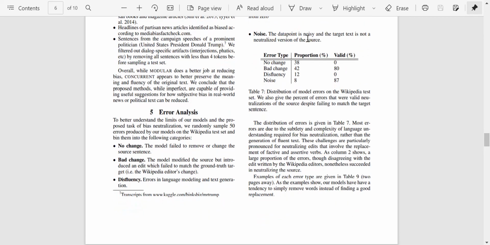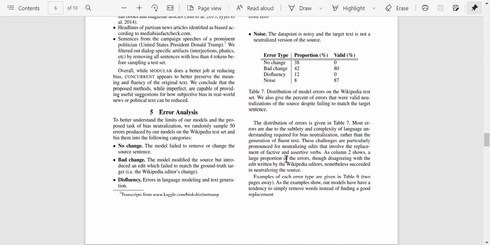Also about the noise, the data point is noisy and the target text is not a neutralized version of the source. So this was the fourth category which they classified the random samples into. The distribution of errors shows that most errors are due to subtlety and complexity of language understanding required. So the model needs to learn the intricacies of the language. These challenges are particularly pronounced for neutralizing edits that involve replacement of factive and assertive verbs.